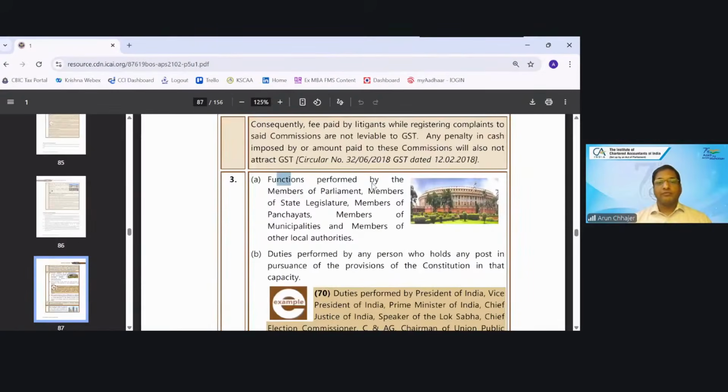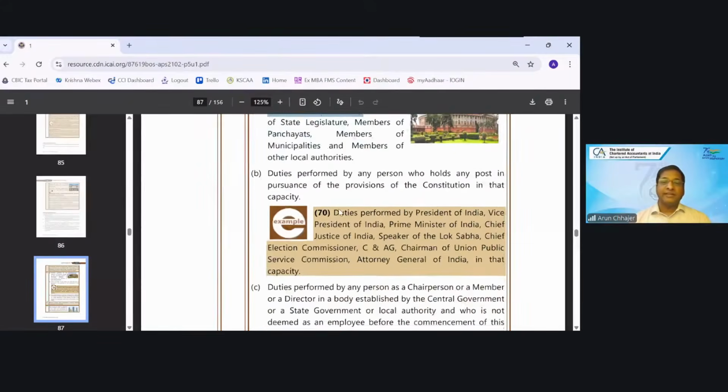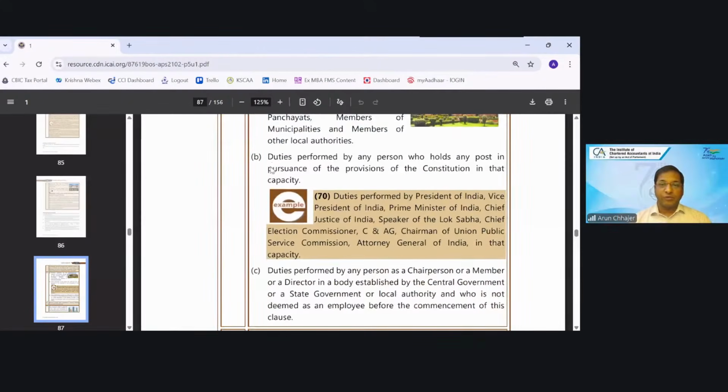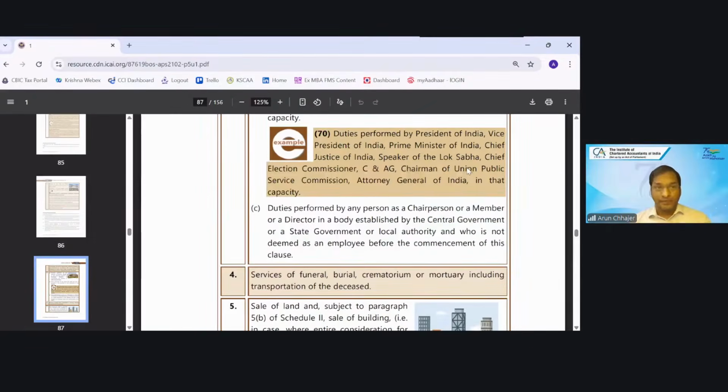Functions performed by a member of parliament, member of state legislature, member of panchayat, member of municipality, etc. Then will it be taxable? Duties performed by any person holding a post in pursuance of the provisions of the constitution, like president, like prime minister. They are holding the position as per the constitution. It is not an employer-employee relationship. Will it be taxable? Answer is no.